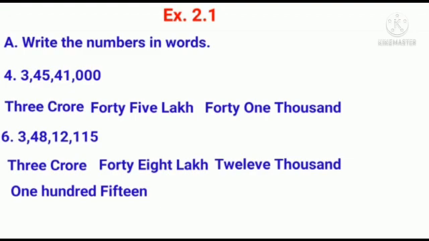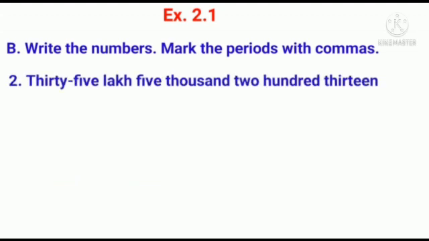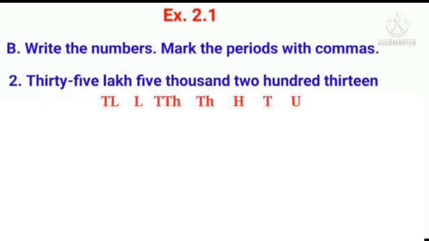Our next bit is write the numbers and mark the period with commas. The first question here is 35 lakh 5,213. Children, when we read the number, we understand that the highest period here is lakh. So, let us write the places. Remember children, whenever you are writing the places, always start from right to left. That is from units place. Write units, tens, hundred, thousand, 10,000, lakh, 10 lakh.